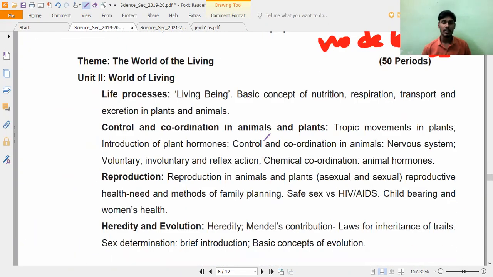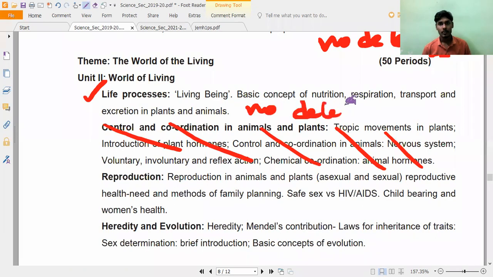Now, coming to biology. Biology, term 1 we'll see. Term 1, only life processes. Control and coordination is completely deleted. You mark it. Life processes are fully there, no deletion. Please mark it, all of you. We have already completed life processes. Is it correct? Any doubt, anybody, you can ask me. Clear?